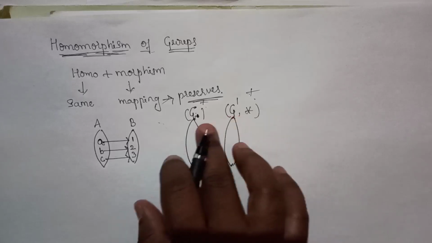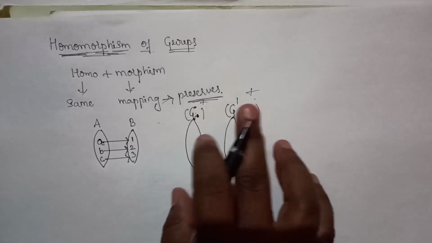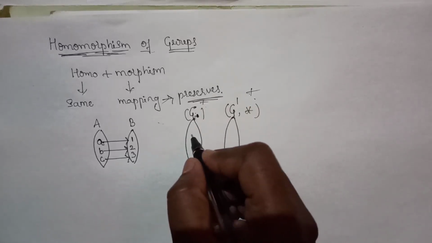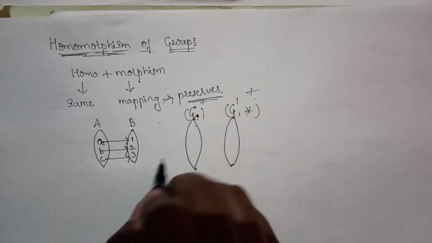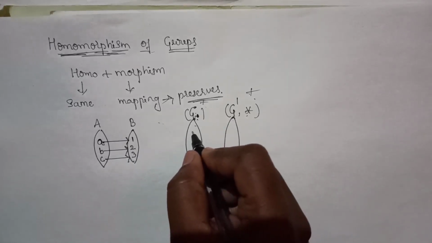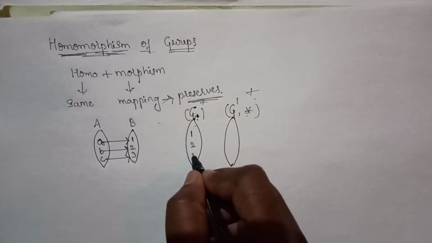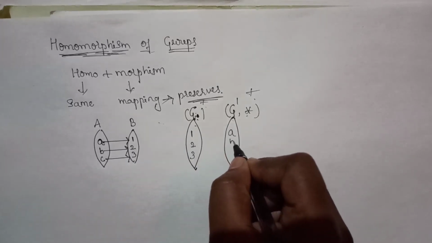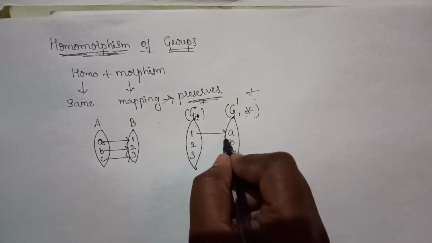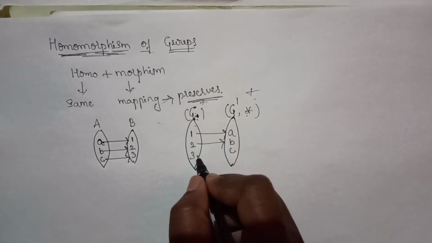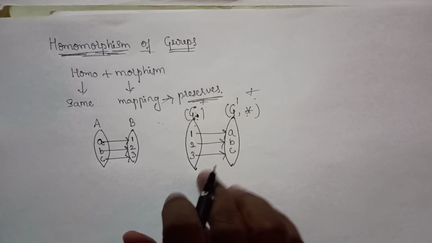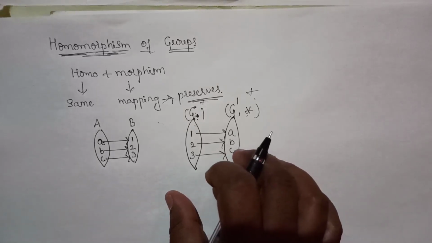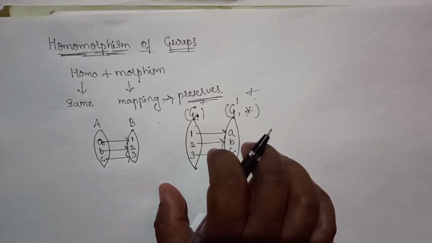You can consider any binary operations. Now it is a mapping between two groups. Suppose 1 maps A, 2 maps B, 3 maps C. I am just considering A, B, C and 1, 2, 3 as the elements.